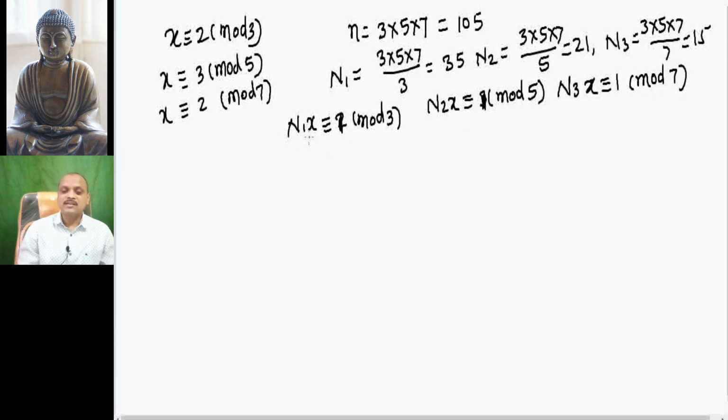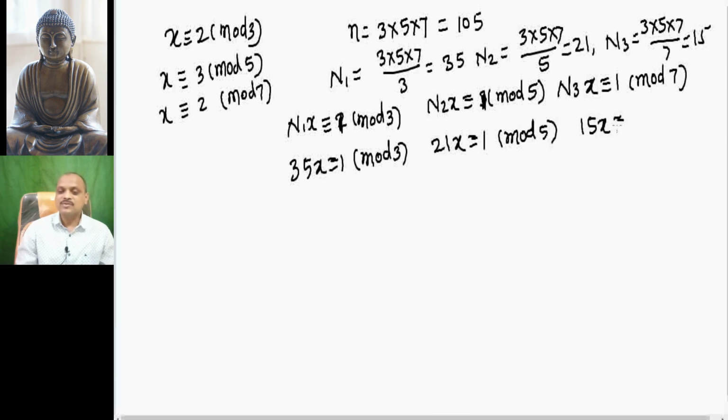Friend, here N1 means 35x congruent to 1 modulo 3, 21x congruent to 1 modulo 5, and 15x congruent to 1 modulo 7.